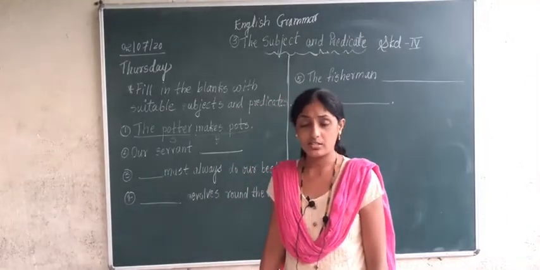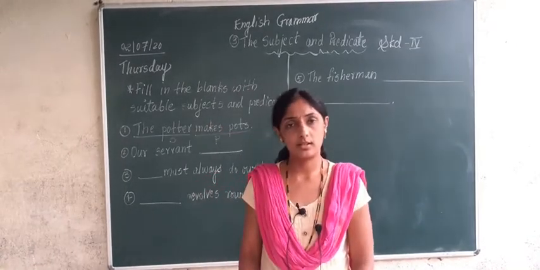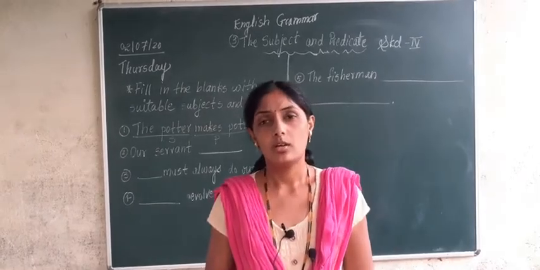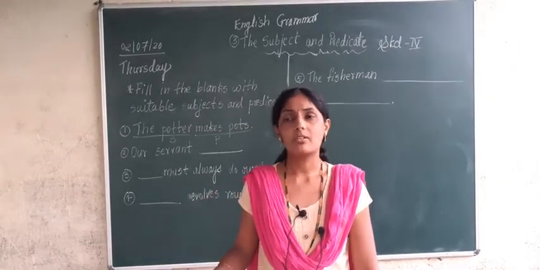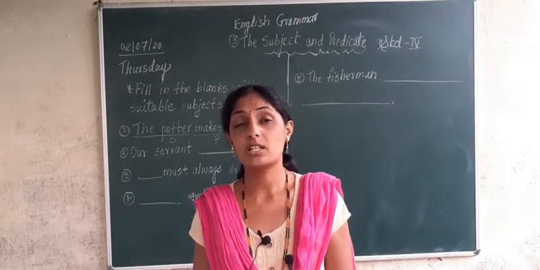The second sentence given here is: our servant. Now what does our servant do? Our servant does work for us, or helps us, or does work in the farm, or serves us.